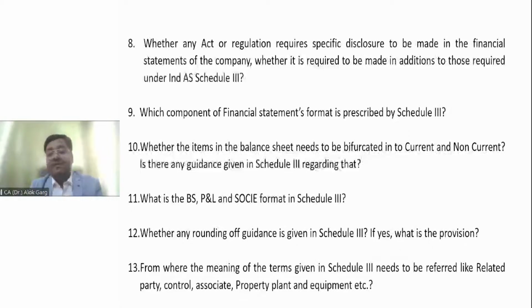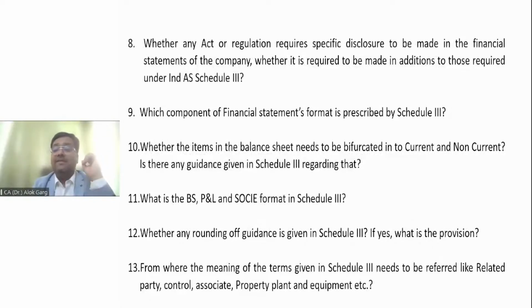So if there is any specific requirement of any act, like when you prepare financial statement of NBFC companies, you are following, of course, Ind AS, you are following Division 3 of Schedule 3 for NBFC companies, but in addition to Ind AS and Schedule 3, you are also following the requirement of Reserve Bank of India. So a lot of requirements were there regarding the prudential norms of RBI. So these disclosures are required to be given in the financial statement because these act or regulation requires some specific disclosure in the financial statement.